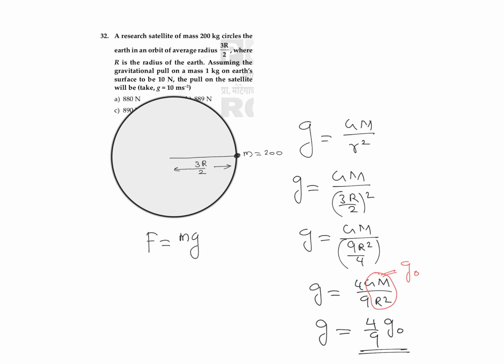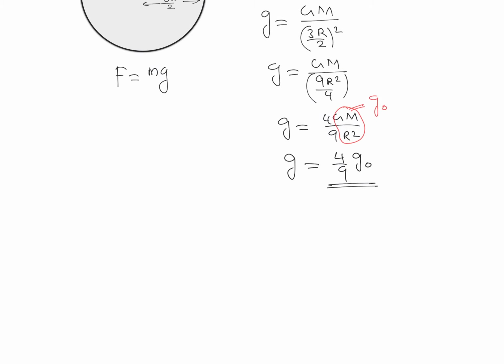And in the question it is given that the gravitational pull on a mass 1 kg, which is nothing but the value of acceleration due to gravity on the surface, is given as 10 Newton, or 10. So we can find out the value of force which is acting on that satellite, that is mass of that satellite into acceleration due to gravity at the place where the satellite is kept.